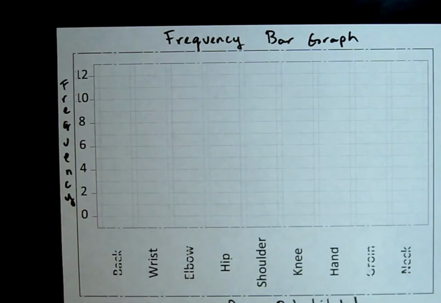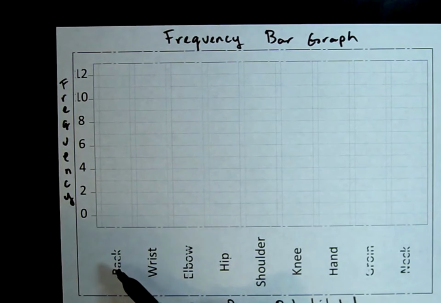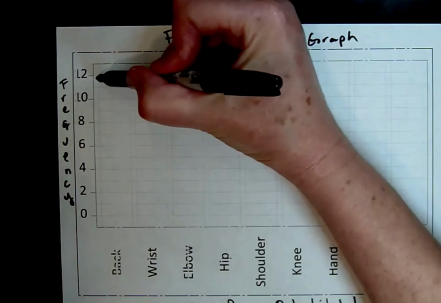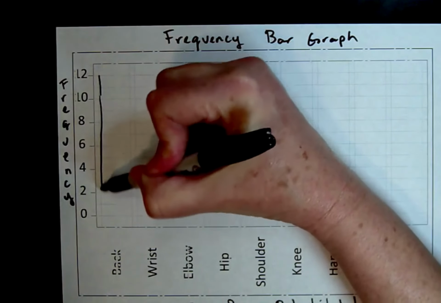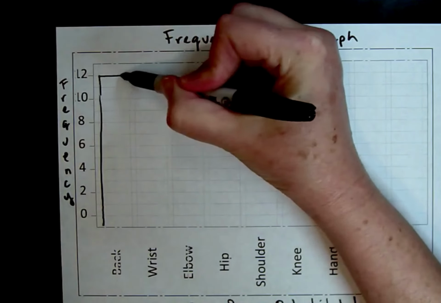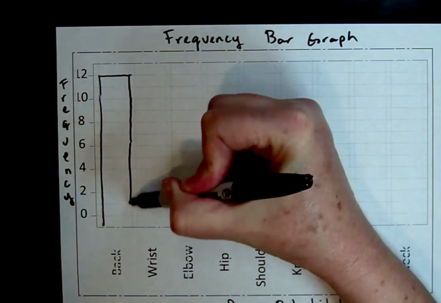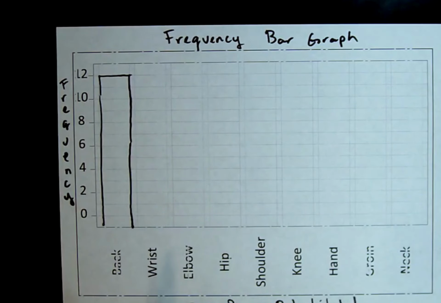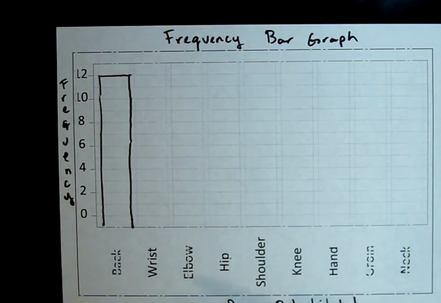Okay, so here's how you make the bar graph. We said the back data value has frequency 12. So we're going to make a bar or rectangle that goes up to 12 on the vertical axis. Hopefully you can see on your printout, I've got some grid lines in there to help us draw these.